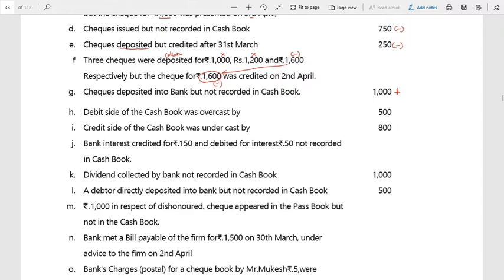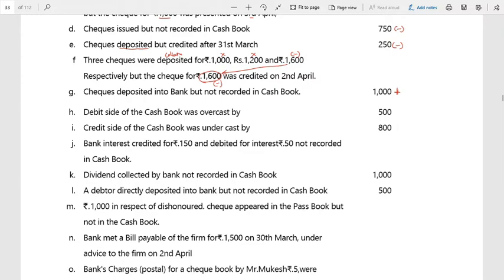Even now, if I use cash book, it denotes bank column. Correct? Now, in a bank column, usually let us hope for the positive balance, which is a debit balance. Got it? Now, let us take it that the debit side of the cash book was overcast by 500.